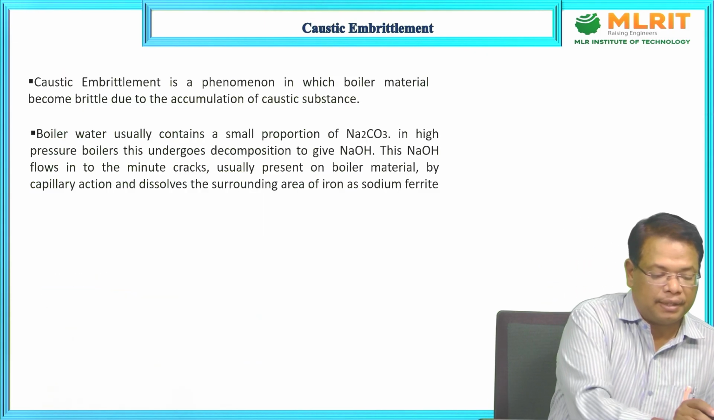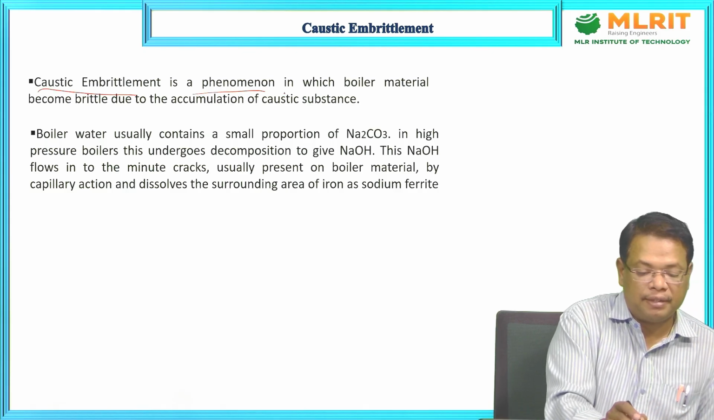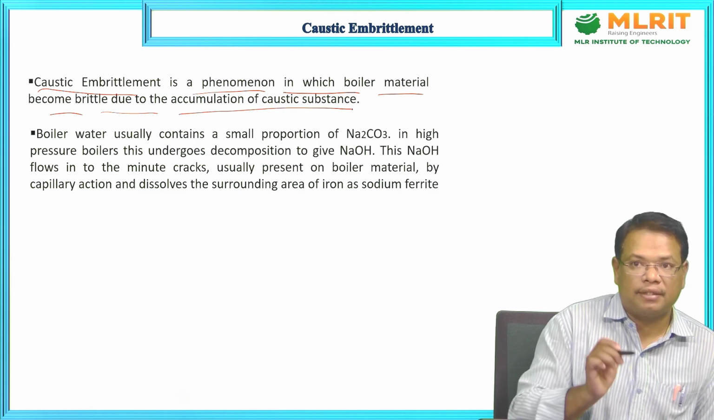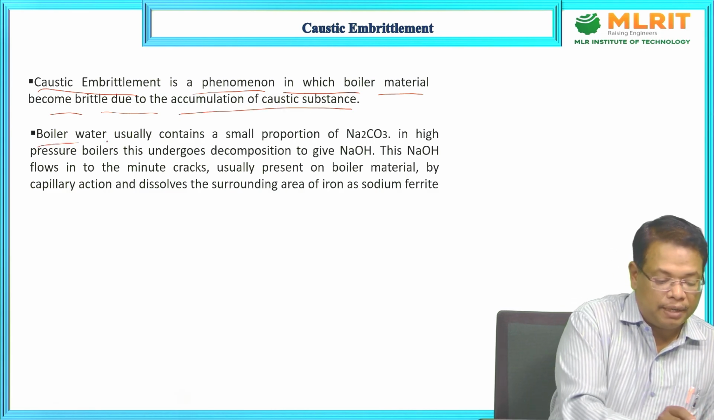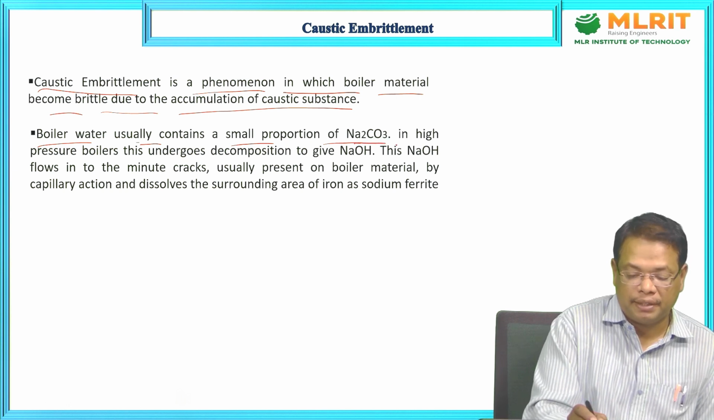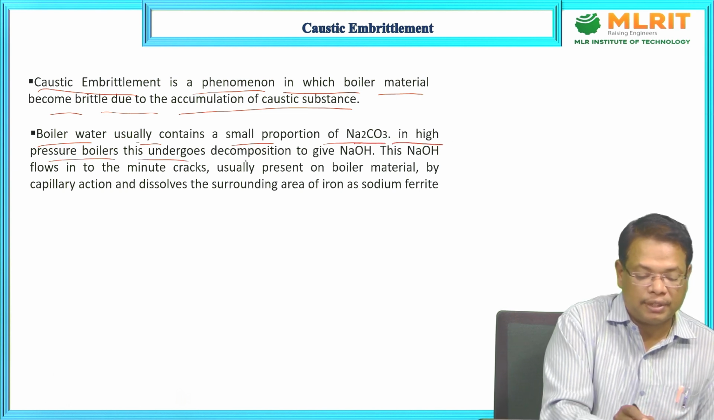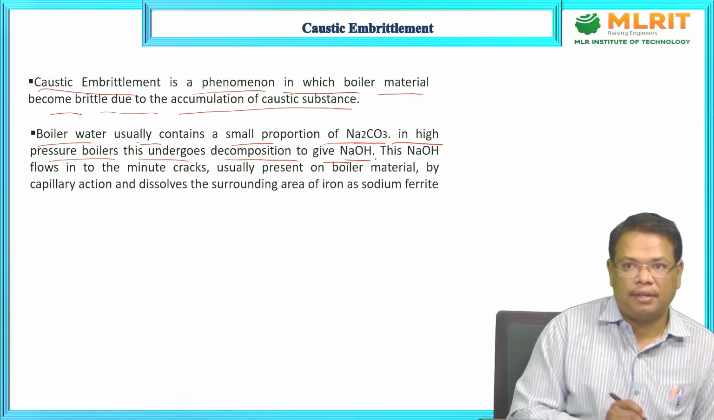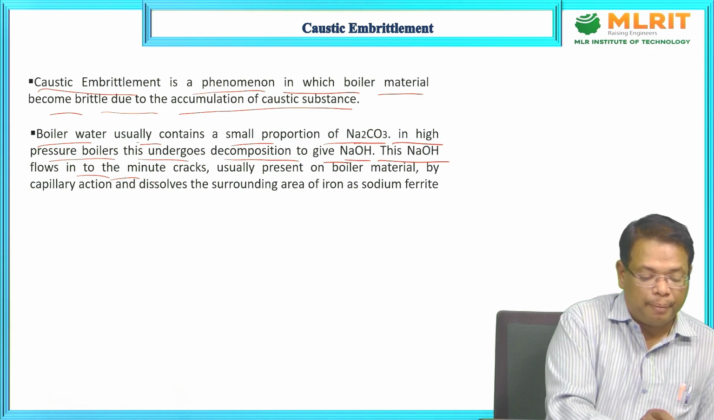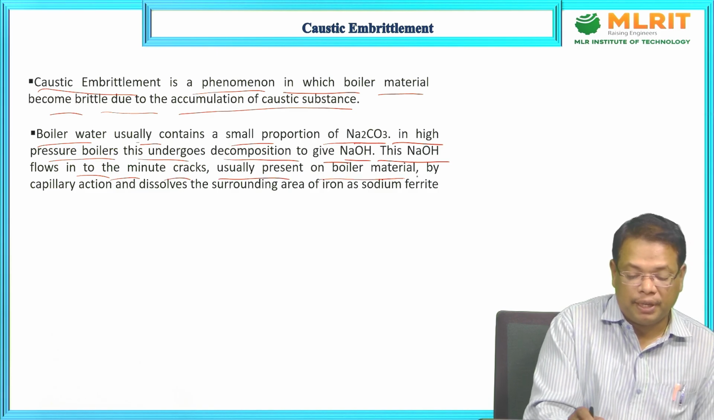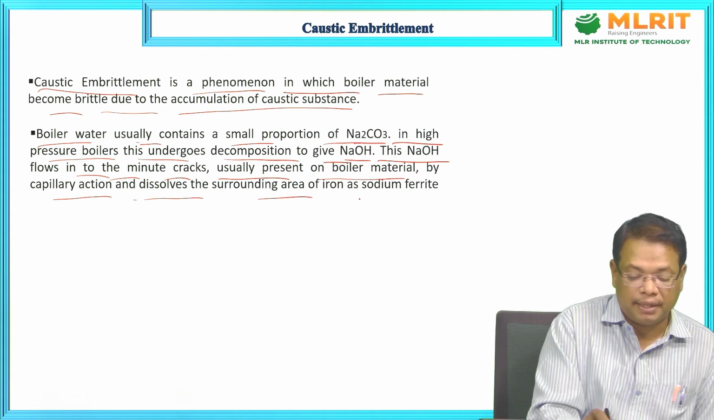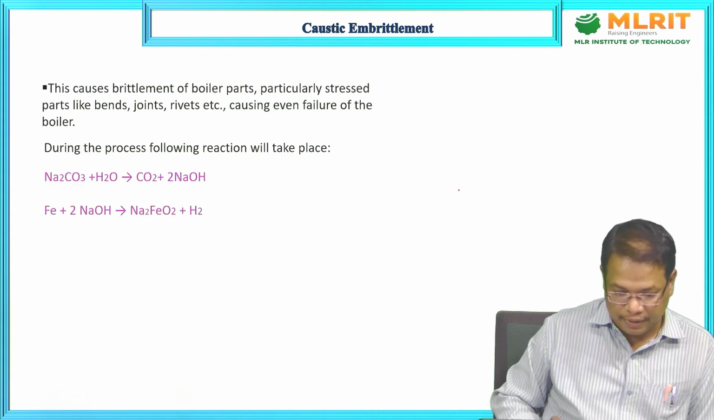Caustic embrittlement. Caustic embrittlement is a phenomenon in which boiler material becomes brittle due to the accumulation of caustic substances. Boiler water usually contains a small proportion of Na2CO3, sodium carbonate. In high pressure boilers, this undergoes decomposition to give sodium hydroxide. This sodium hydroxide flows into the minute cracks usually present on boiler materials by capillary action and dissolves the surrounding area of the iron as sodium ferrite.